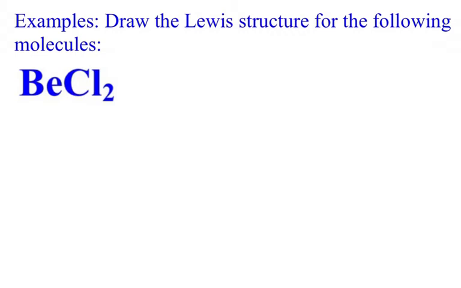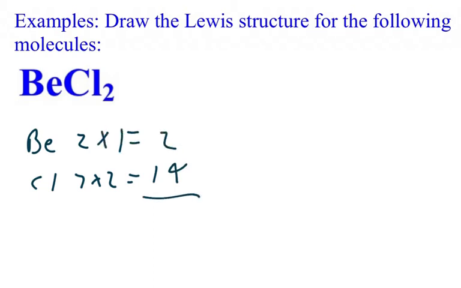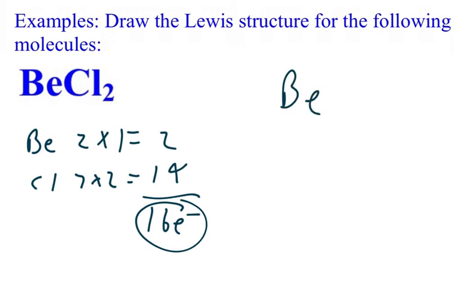Our first example is beryllium dichloride, and you'll notice beryllium has 2 valence electrons, and chlorine has 7. We have 2 chlorines here, which would make it 14. 1 beryllium. The total valence electron is 16, or the magic number as we'd like to call it. And we know that beryllium is going to go in the middle. It's the least electronegative element. Watch how I put the chlorines here. And then if we follow the rules, we then connect these two together, and then we give everybody an octet.